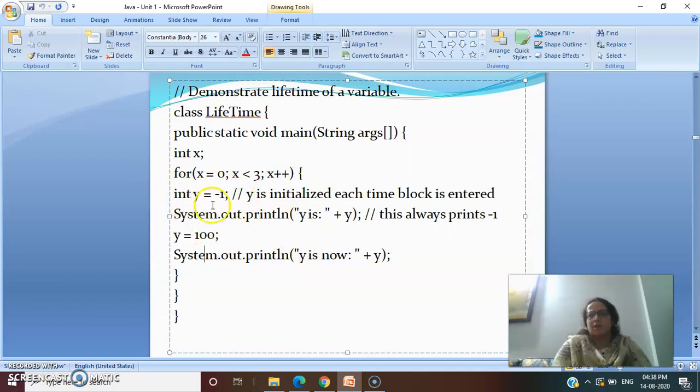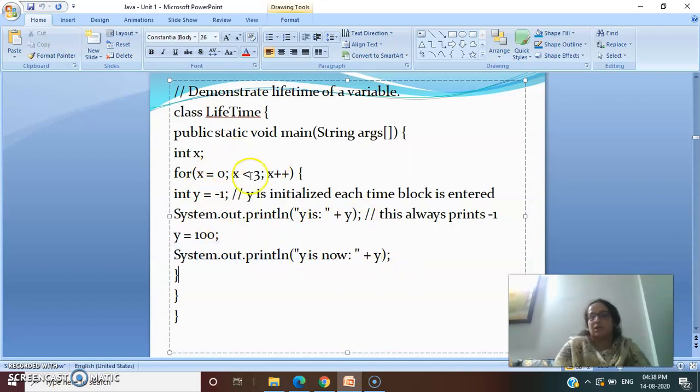We have declared y, not only initialized it, within this for loop. Within this block, I told you, when a curly bracket starts and ends, that is one whole block, okay? So here you initialized y as -1, printed y, then you have assigned y as 100 and then again you have printed y.